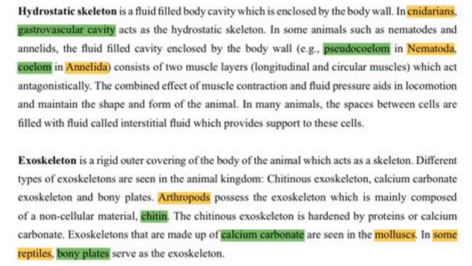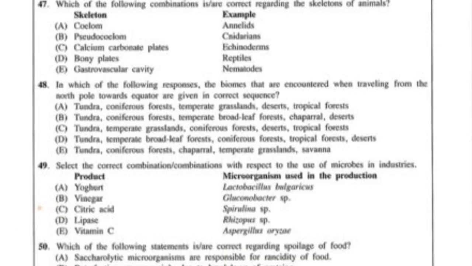Then C says echinoderms have calcium carbonate plates. That is correct. D says reptiles have bony plates. That is correct. And then E says nematodes have the gastrovascular cavity as the skeleton. That is wrong. Nematodes have a pseudocoelom, and their pseudocoelom acts as a hydrostatic skeleton. It's not the gastrovascular cavity. Gastrovascular cavity is found in cnidarians. So A, C, and D are correct. Answer number 2.